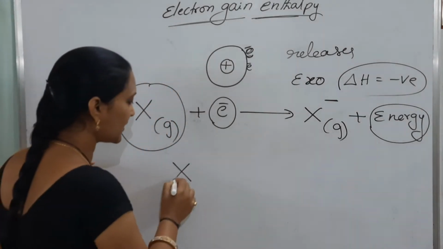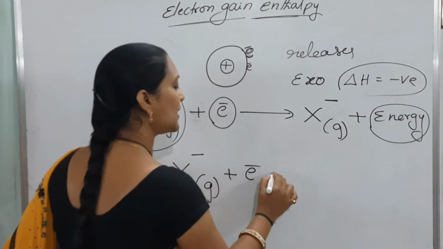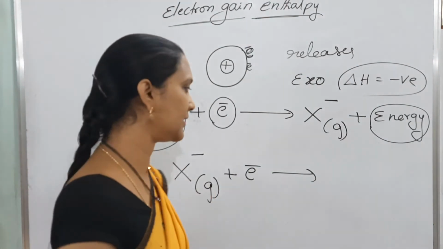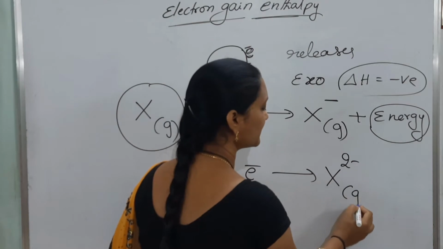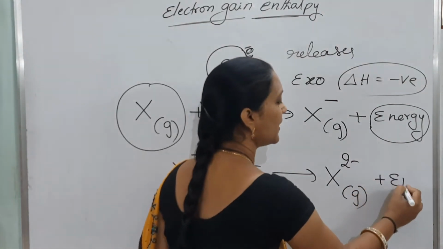To this uni-negative ion, one more electron is added. Now it changes to di-negative, minus 2. Here also it releases some amount of energy.